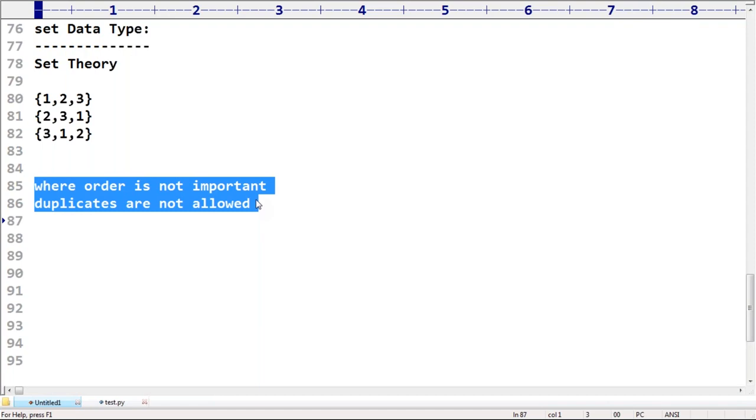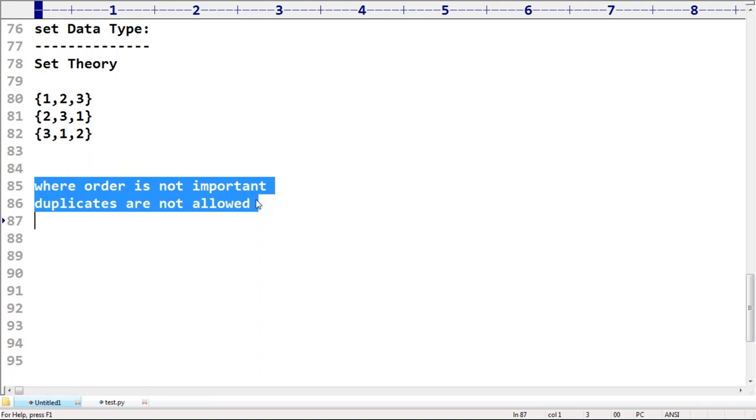Sometimes I want to represent some random numbers where order is not important. In any order you can represent them, but duplicate values should not be there. For such type of requirement, happily we can go for the set data type.